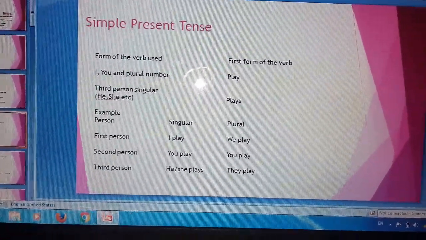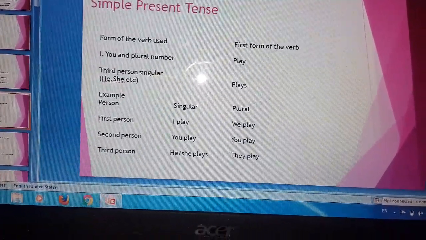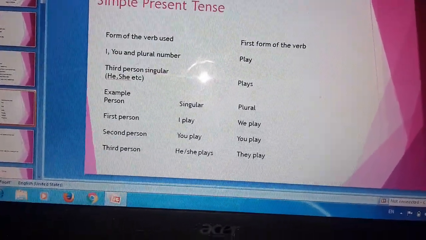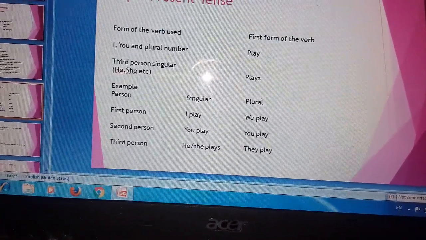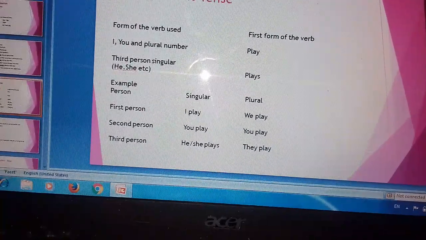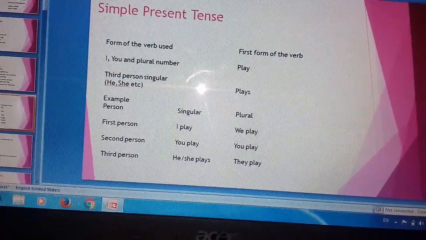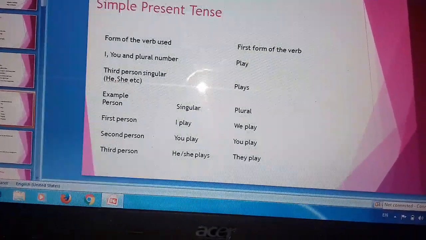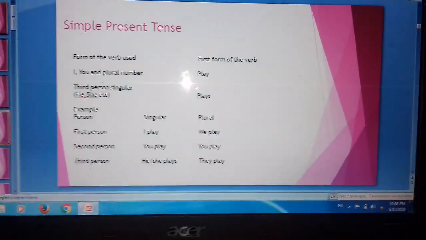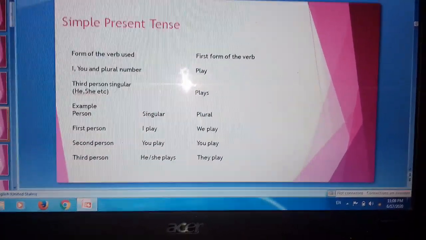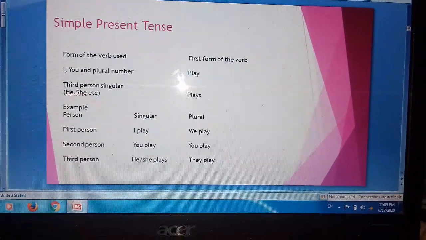With second person, you know second person, you is second person. So you is plural also, you is singular also. So you will use only play. But if it is a third person, then third person but singular. If it is third person and if it is singular, then s will be added to the verb. He/she plays. But if the third person is plural, they is third person but it is plural, so again it will be play only. No s or es will be added.